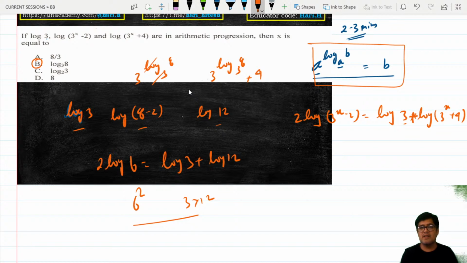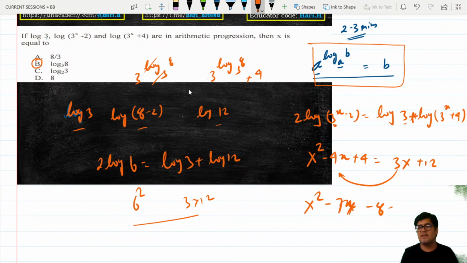So here instead of using 3 to the power x all the time, I'm using a variable capital X. And what I have for you is (X minus 2) square, so X square minus 4X plus 4. What I have on the right side is 3 into (X plus 4), that is 3X plus 12. It's a quadratic. You move it here, you solve this on the left side. This is X square minus 7X minus 8 is equal to 0.